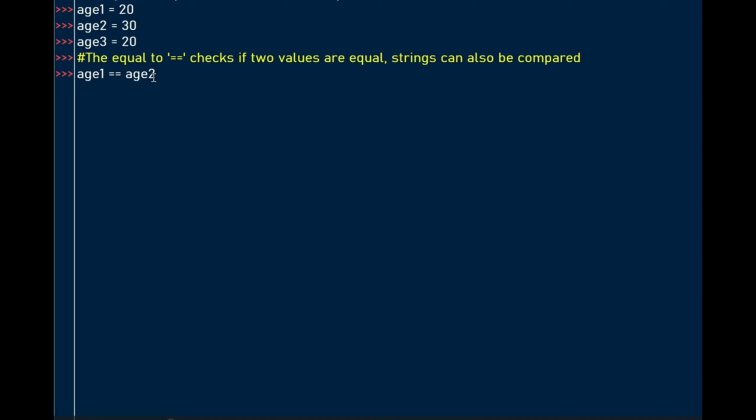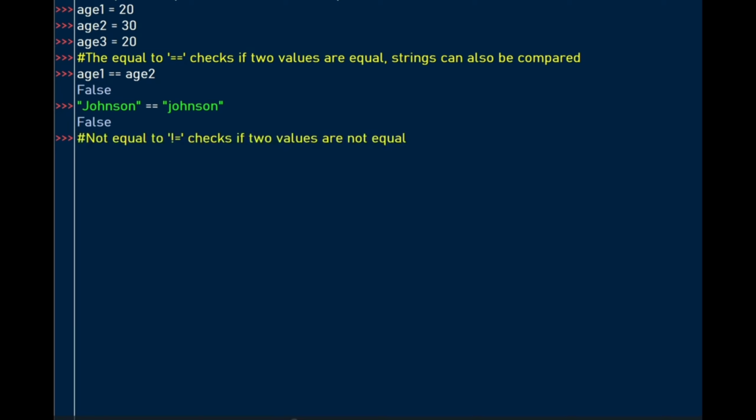Let's find out what the answer will be. False, because these two values are not equal. Let's have another example. This time it's a string. If you want to compare these two string variables, if they are equal, put some quotes around them. Are these two equal? No, because Johnson is spelled with a capital J and the other Johnson is spelled with a lowercase j. Therefore, they are not equal.